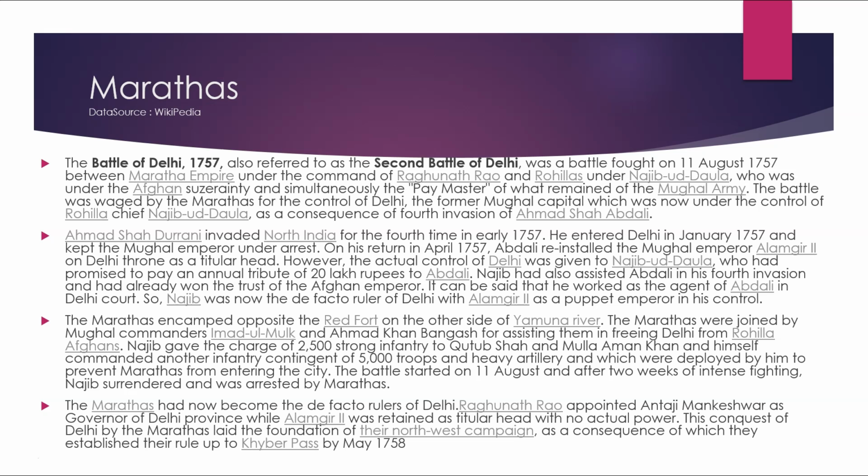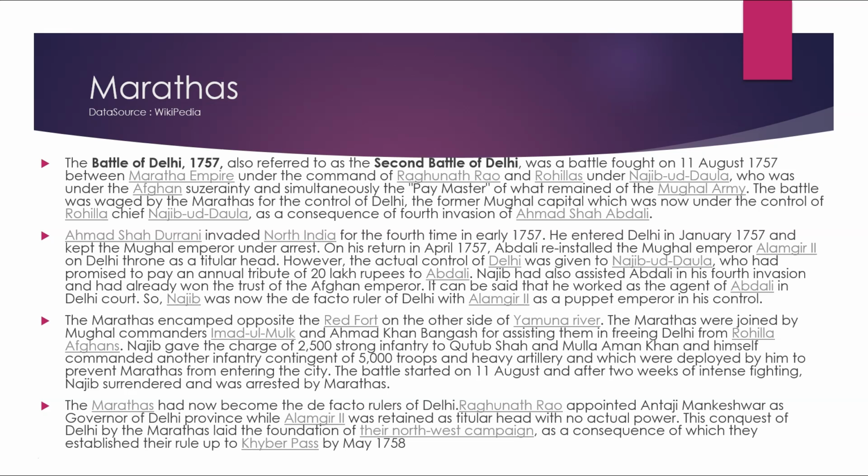The Marathas. The Battle of Delhi, 1757, also referred to as the Second Battle of Delhi, was fought on 11 August 1757 between the Maratha Empire under the command of Raghunath Rao and the Rohillas under Najib-ud-Dawla, who was under Afghan suzerainty and simultaneously the paymaster of what remained of the Mughal army. The battle was waged by the Marathas for the control of Delhi, the former Mughal capital, which was now under the control of Rohilla chief Najib-ud-Dawla as a consequence of the fourth invasion of Ahmad Shah Abdali.